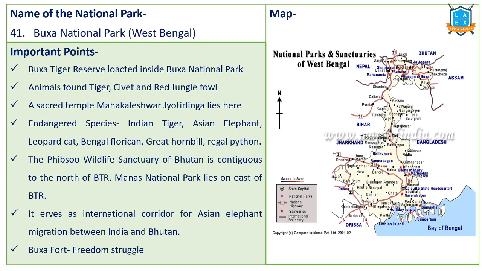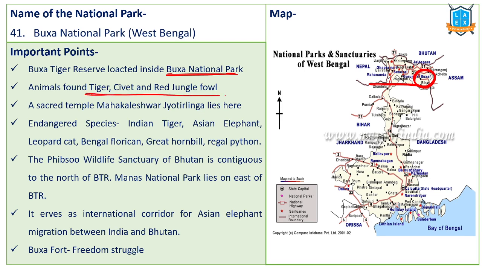Next one, Buxa Tiger Reserve. Buxa Tiger Reserve and National Park. Very, very important. This one, Buxa. It is located in the West Bengal region, the north part of West Bengal, which is very near to the Siliguri corridor. Jalpaiguri region, Siliguri corridor, right? Buxa Tiger Reserve is located in Buxa National Park.